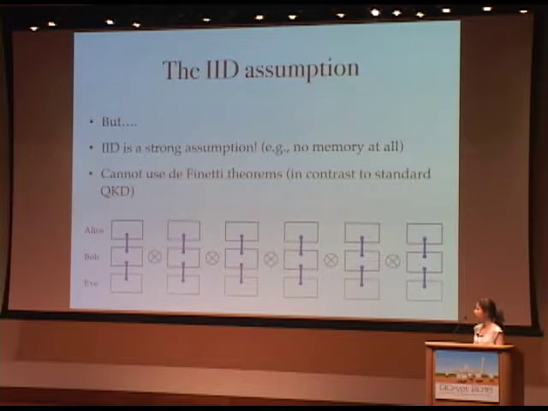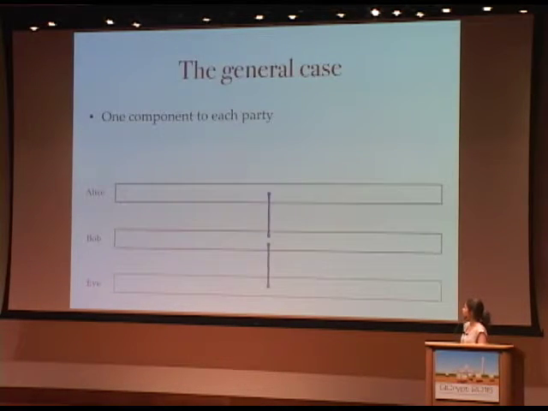And for those who are familiar with the de Finetti theorems, let me also mention that they're not useful in the device-independent scenario in general. The de Finetti theorems are usually used to say that it's actually enough to prove security in this case, and from this a general security follows, but here this is not the case. So in device-independent security, we don't have such a general technique like the de Finetti theorem. So we have to prove security in the general case, not just in the IID case.